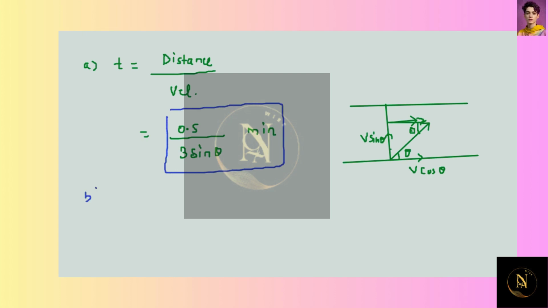Now let's move to part B. Here the vertical component of the speed is 3 km per hour, which takes him to the opposite side. So time to cross the river will be equal to the vertical distance, or the width of the river, divided by the vertical velocity, which is 3. So this is 0.16 hours. We can convert it into minutes: 0.16 multiplied by 60 minutes gives a value of almost 9.6 minutes.